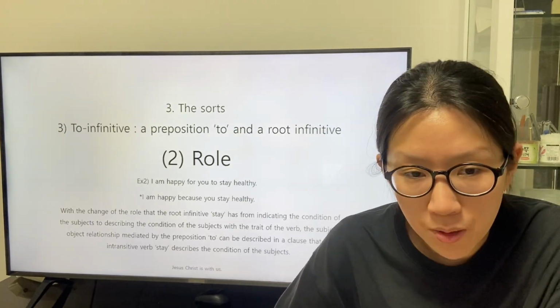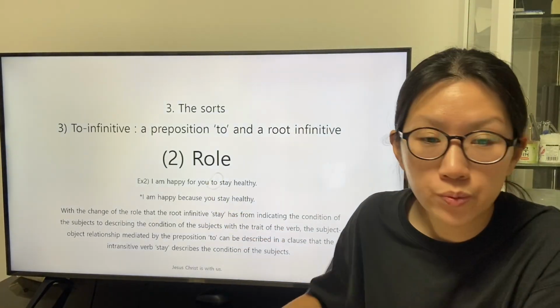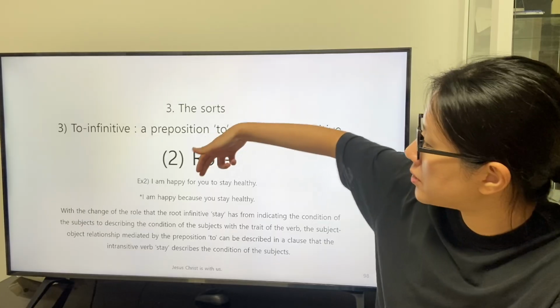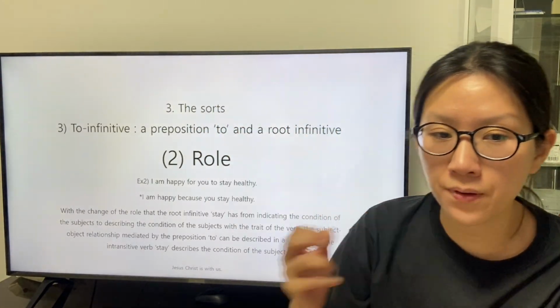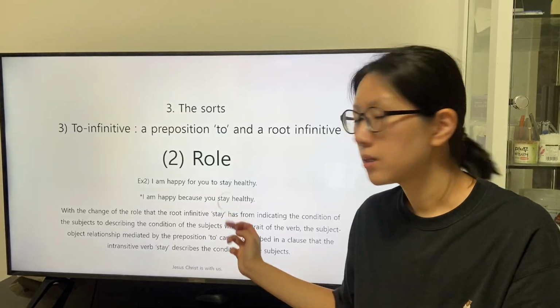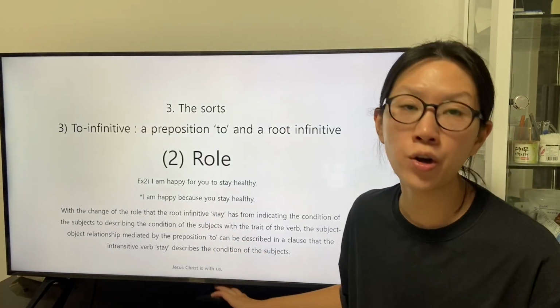The subject-object relationship mediated by the preposition to can be described in a clause that the intransitive verb stay describes the condition of the subject who are the listeners.